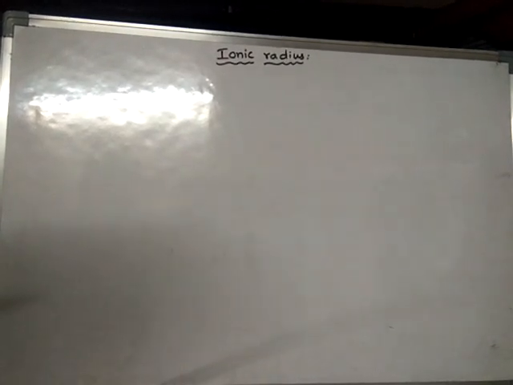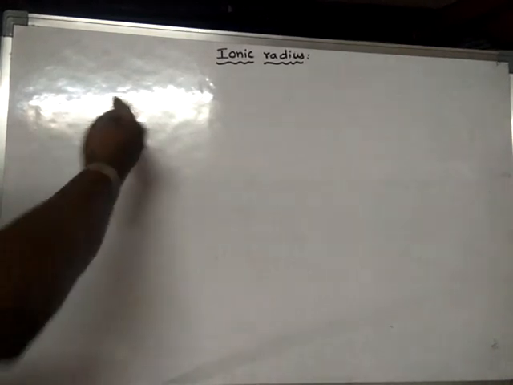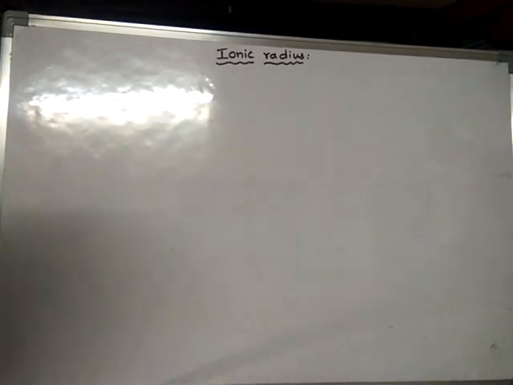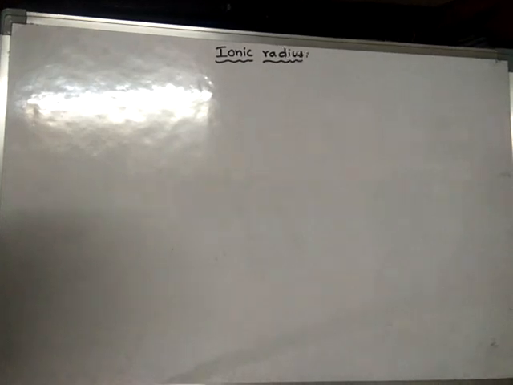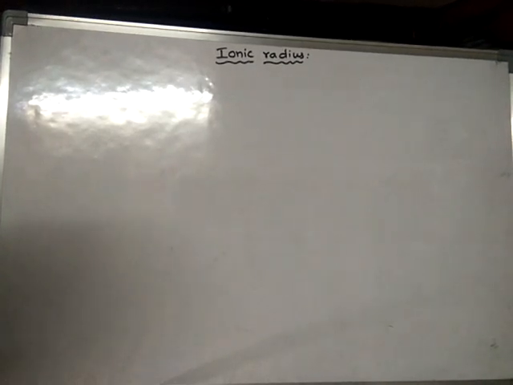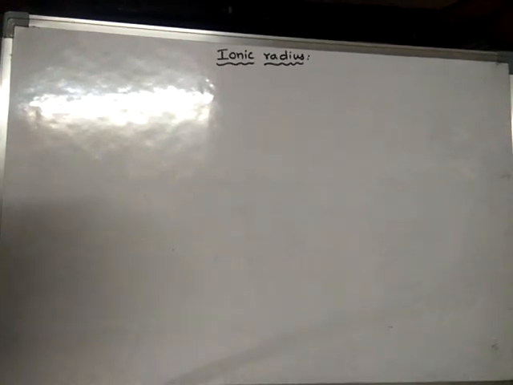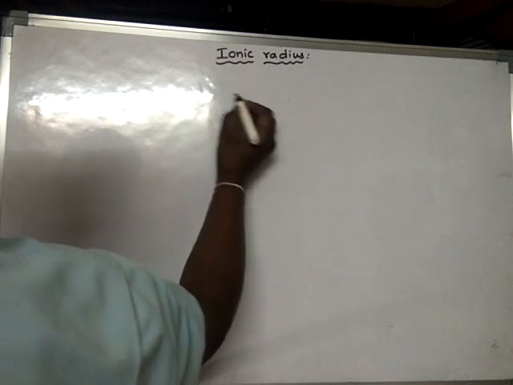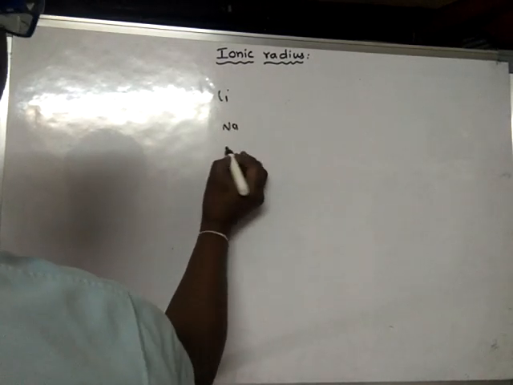What is the reason for the increase in atomic size along a group? Along a group from top to bottom, why does the atomic size increase? The reason is the increase in the number of orbits. Whenever the number of orbits increases, the size of the atom increases. We have already seen lithium, sodium, potassium.